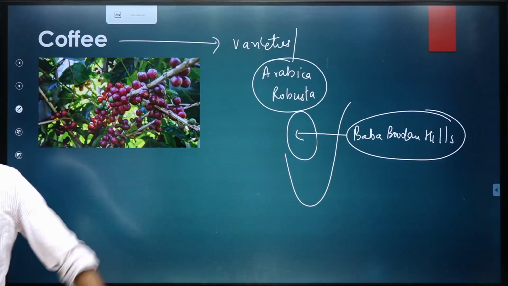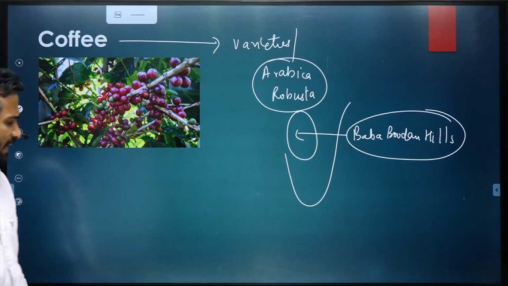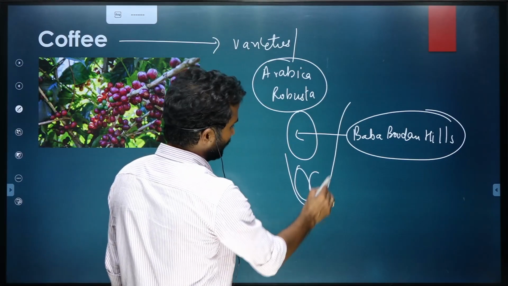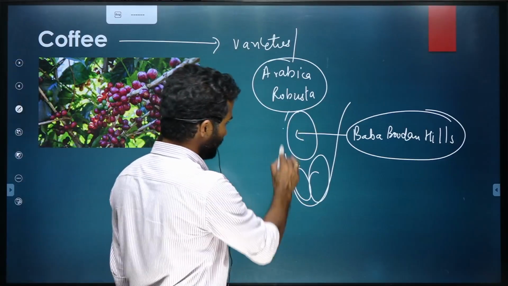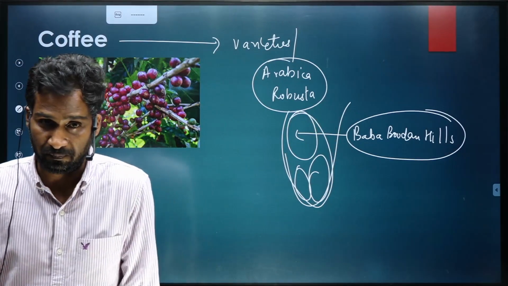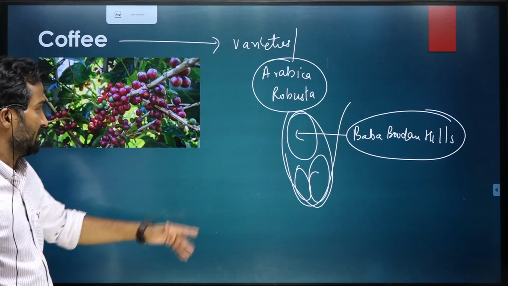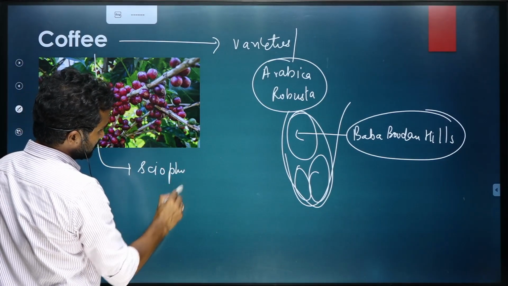So it is mainly grown in Karnataka. Karnataka is the largest producer of coffee in the country. Then second is Kerala and then Tamil Nadu. So mainly the southern part of India is involved in coffee production. Again a sciophyte. Coffee is, like tea, also a sciophyte.